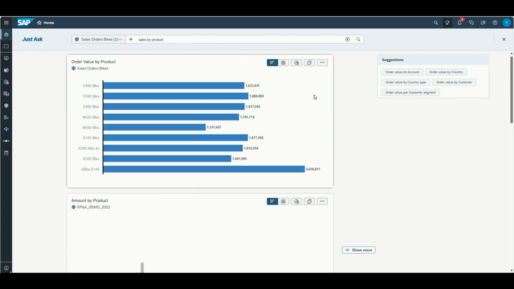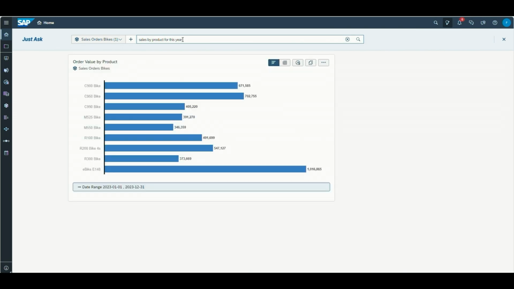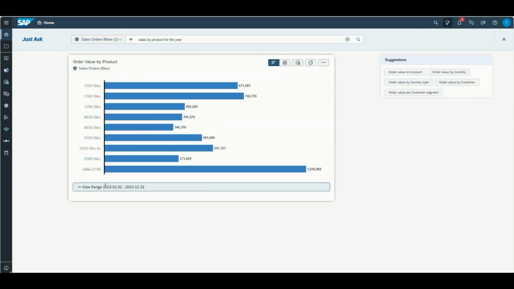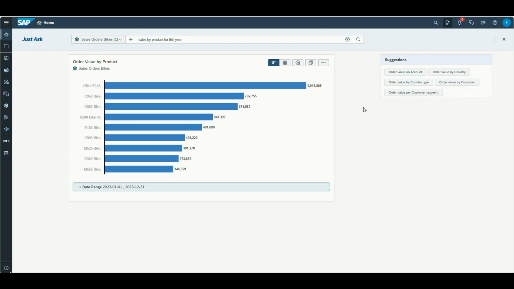I can see that the chart is fully interactive. I can filter and I can do other interaction with my chart. But I'm actually interested for the sales for this particular year. So all I need to do is type for this year, and the system automatically applies now a date range filter for this year. Here I can see what has been already applied to the chart, and I can further interact. For example, I can sort my chart.